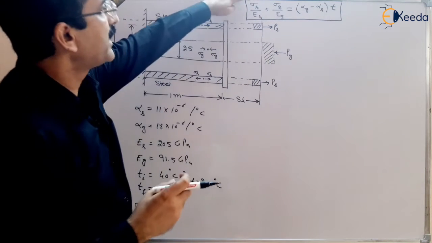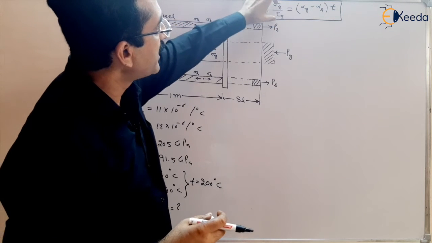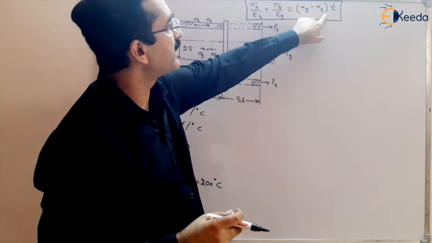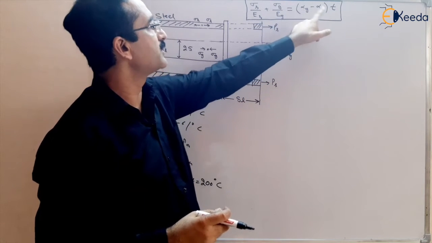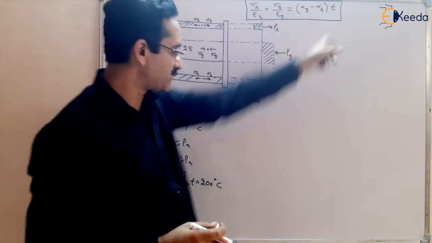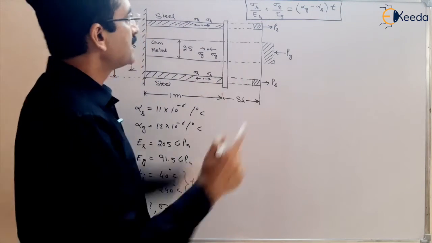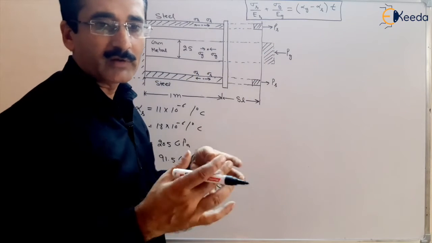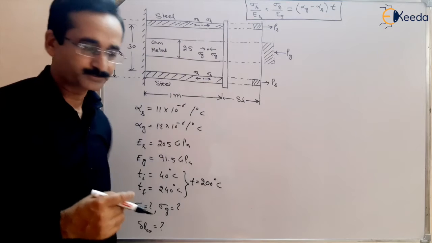That is, sigma s by Es plus sigma g by Eg, one bar and the other bar, equal to alpha g minus alpha s, whichever is higher comes first, multiplied by the rise in temperature, which is 200 degrees centigrade here. By this we will get one equation between sigma s and sigma g.